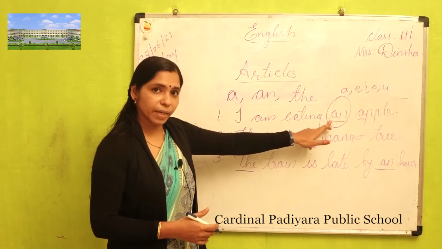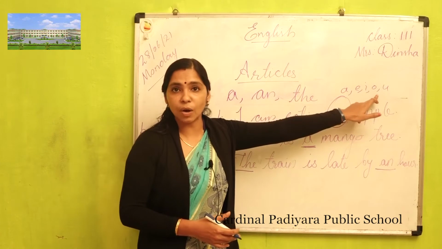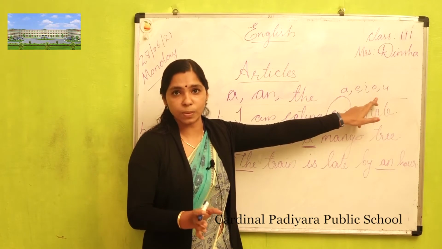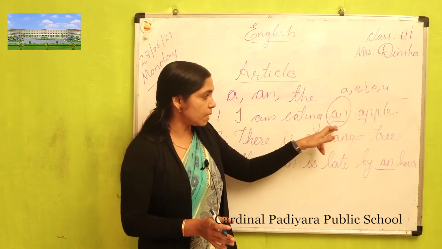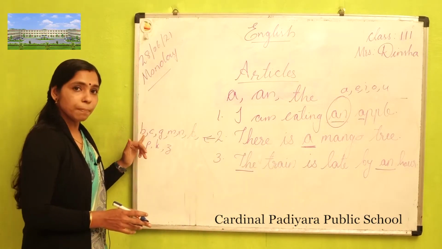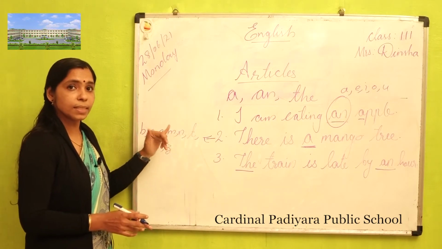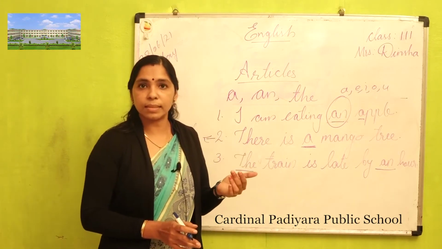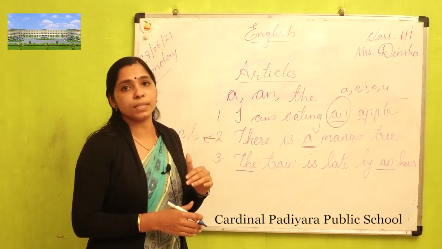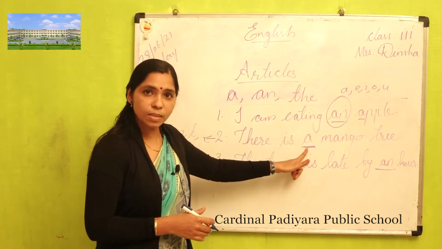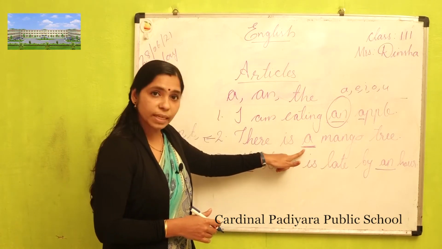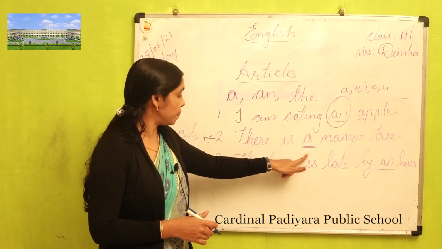Got it? And where we can use an? Before the vowel sound. Which are the vowel sounds? A, E, I, O, U. You know that vowel sound and consonant sounds. So before the vowel sound we can use an. Before the consonant sound, which are the consonant sounds? B, K, G, M, N, T, R, Z, S. These are all consonant sounds, other than vowel sounds. There we can use a. Here M is one of the consonant sounds. So we have to use here a. Got it? The next one.